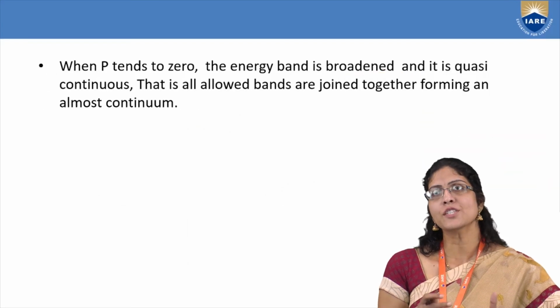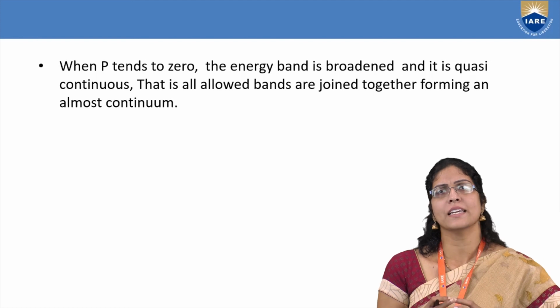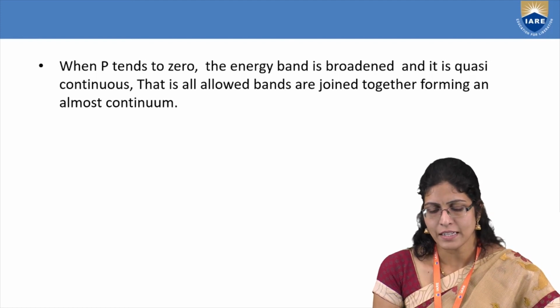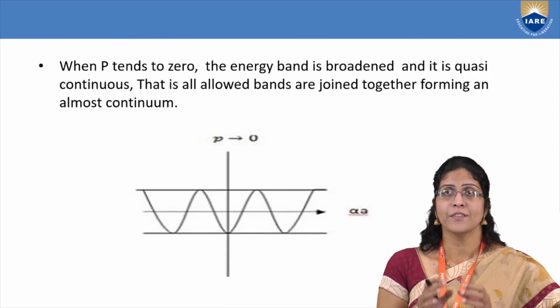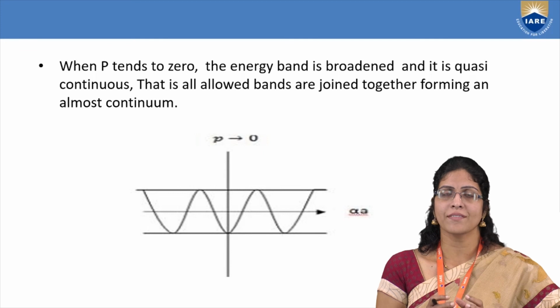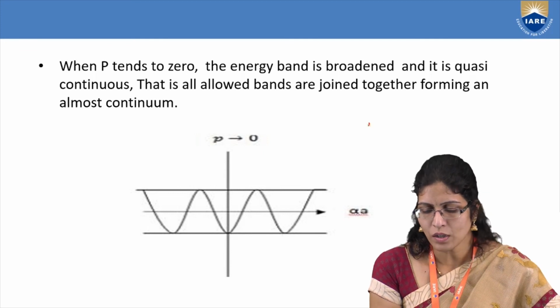So when P tends to 0, what will happen? When P tends to 0, in the sense there's no scattering power at all, then all the energies will be possessed by the electron itself, and it will end up in a curve which satisfies the condition. That is P sin(alpha a)/(alpha a) + cos(alpha a) = cos(ka). That's what your final equation was, right?